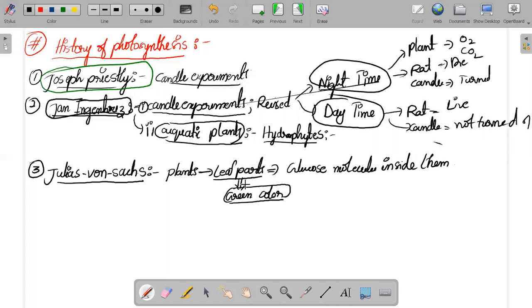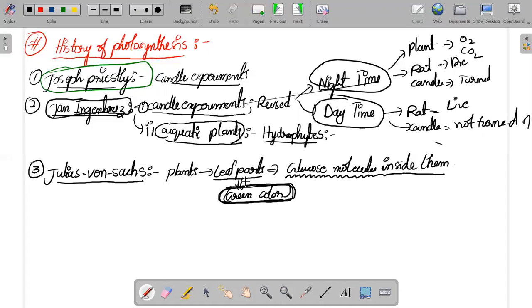So what Julius von Sachs observed was that the green color part of the leaves is successfully producing the glucose molecules inside them. So right now, use your knowledge and tell me what is this green color part.